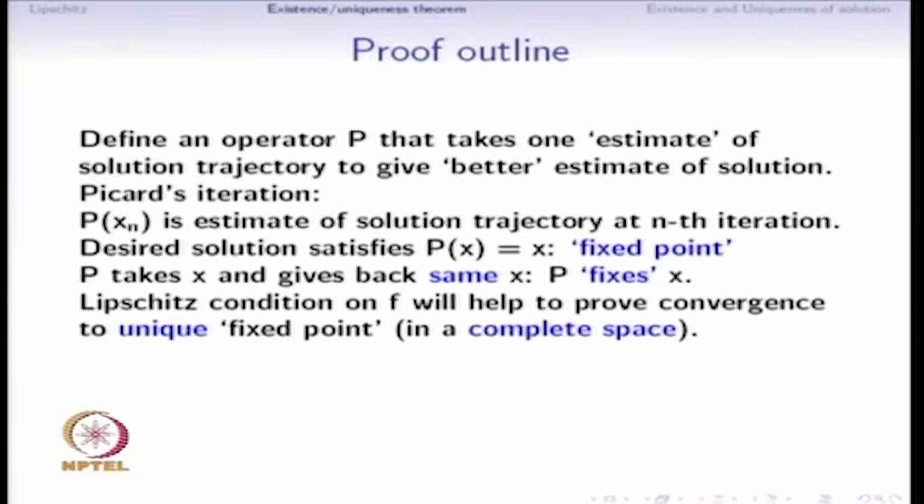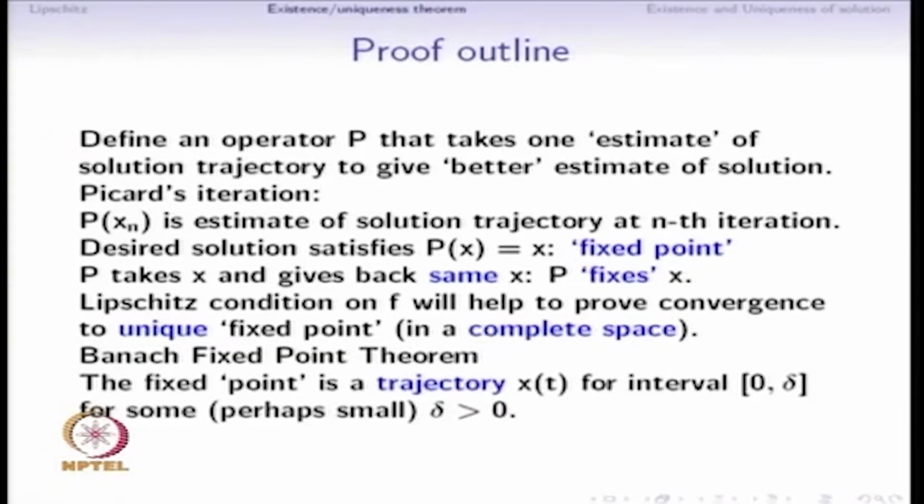But this fixed point would be unique provided we are looking in a so called complete space. These are some things that we will define precisely. So for this purpose we will use a so called Banach fixed point theorem. So please note that the point in this context is a trajectory x of t for the interval 0 to delta. Possibly the interval 0 to delta is a very small interval. In other words, delta is only slightly more than 0, but it is positive, which means that the interval is not just a point, but it is an interval of time of length delta.